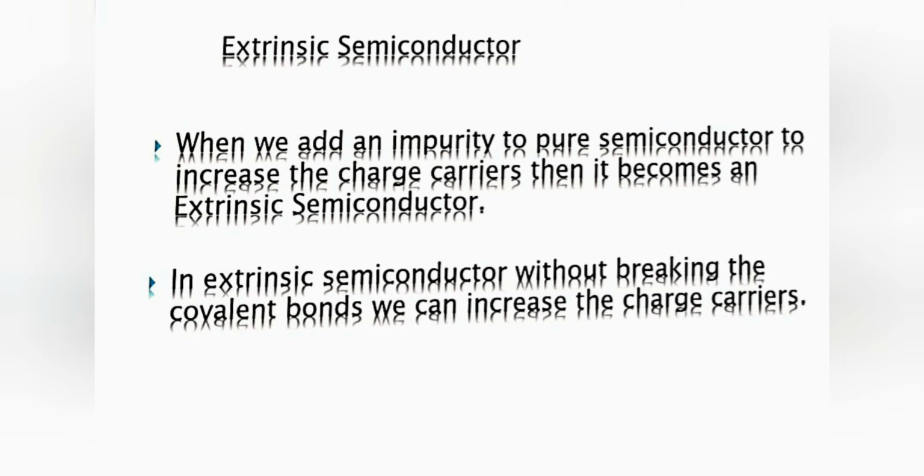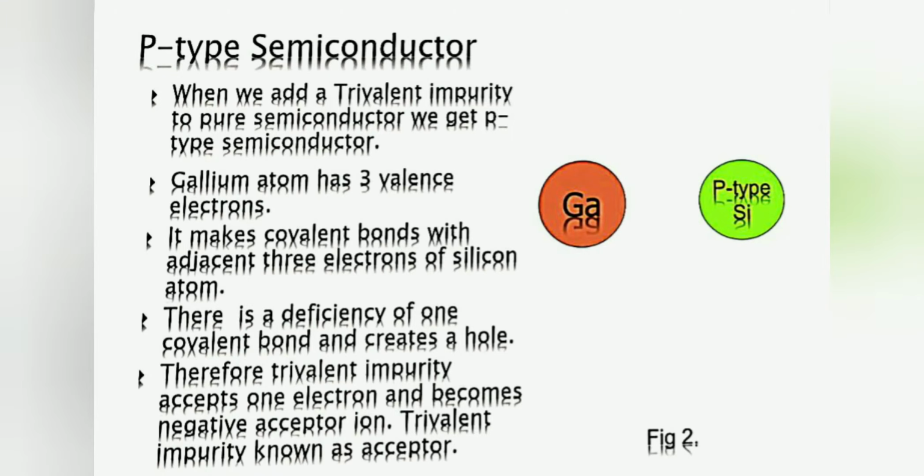An extrinsic semiconductor is a semiconductor to which we add some impurity. The adding of impurity is known as doping. Then we come to the p-type semiconductor. Germanium and silicon are used for p-type semiconductors. When we add a trivalent impurity to a pure semiconductor, it is known as p-type.